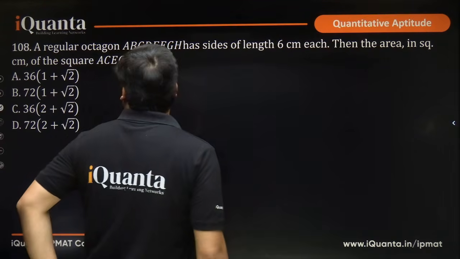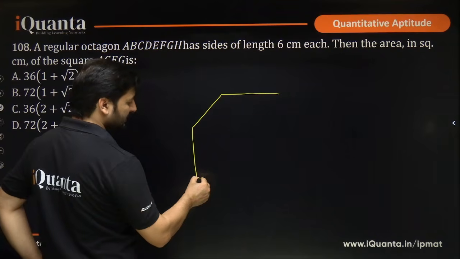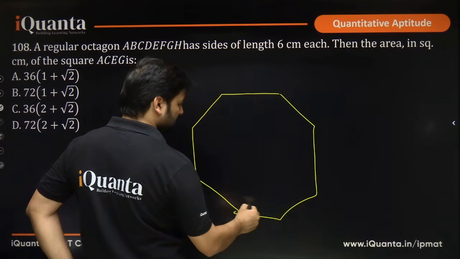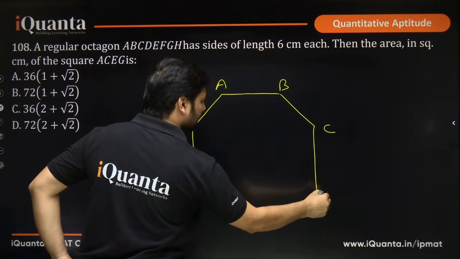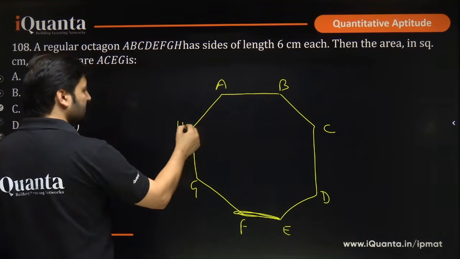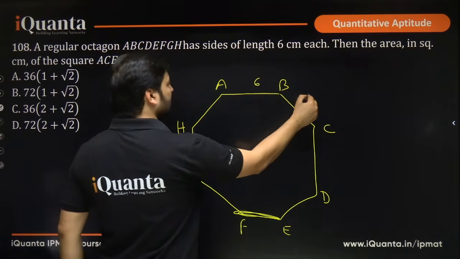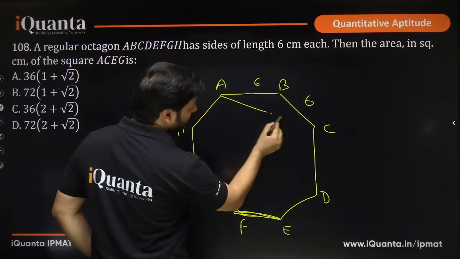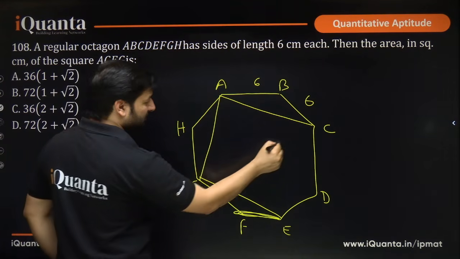Regular octagon. Let's draw a regular octagon. An octagon looks something like this. So A, B, C, D, E, F, G, H. It has 8 vertices, 8 sides. Regular means all the sides are equal. So this length is 6, 6. The area in square centimeter of the square ACEG: AC and EG, this is our square. Definitely a square will be formed like this.